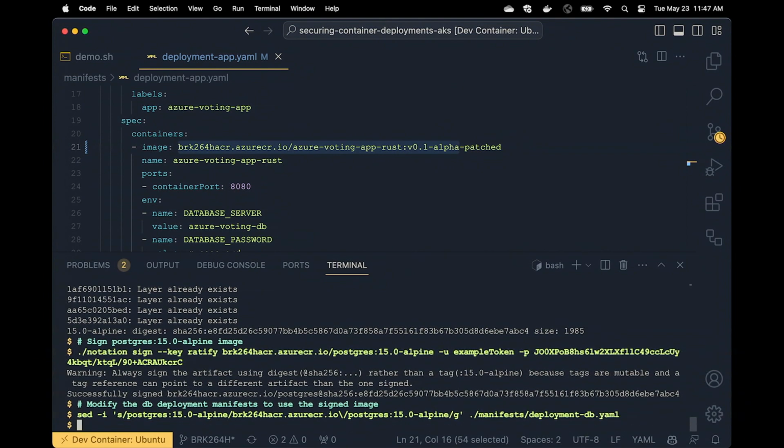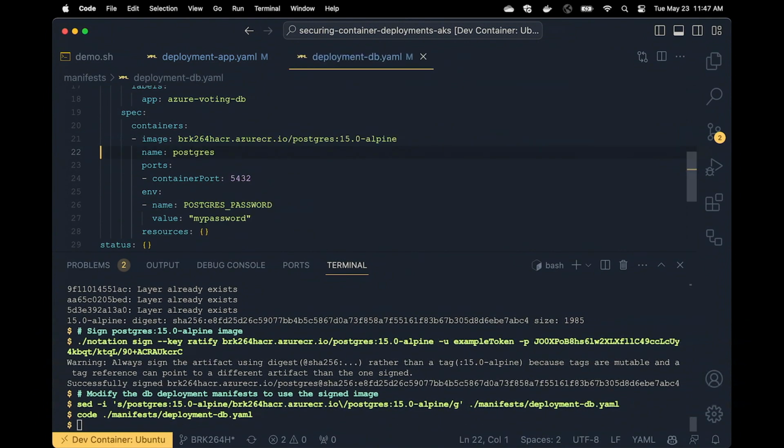So at this point, I have to also update the manifest for the database deployment. And we're switching out just the Postgres 15 Alpine to have it use my container registry.